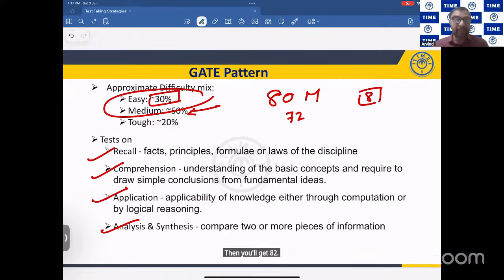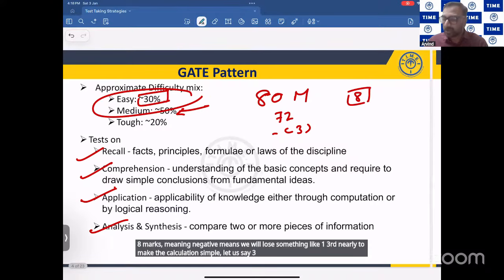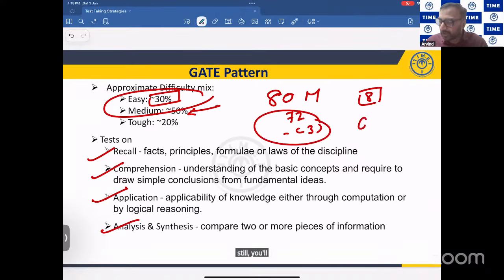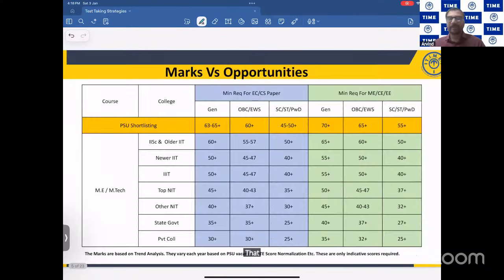If there is negative marking, you have to remove some marks here. 8 marks wrong means you will lose something like one-third. To make the calculation simple, let us say you're losing 3 marks. Still, you'll be in a position to get nearly 69 marks. This is what you have to aim for. How to get these 60-plus marks in the examination, and why are we aiming for 60 marks? That we'll be seeing in this slide.